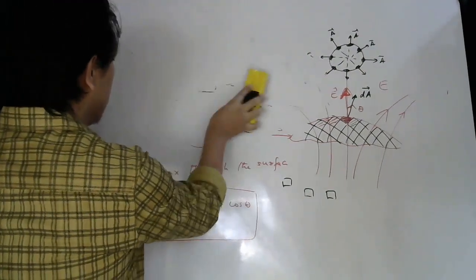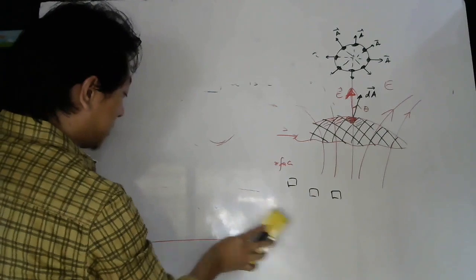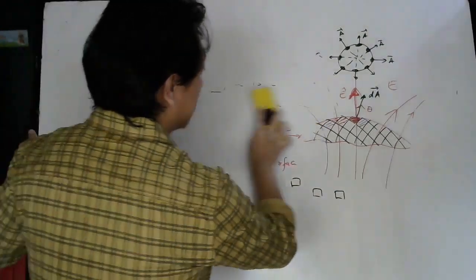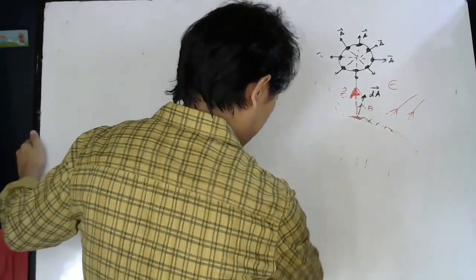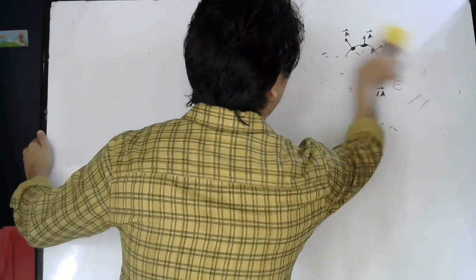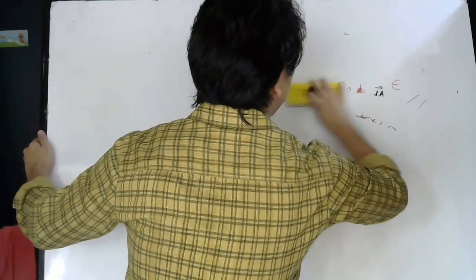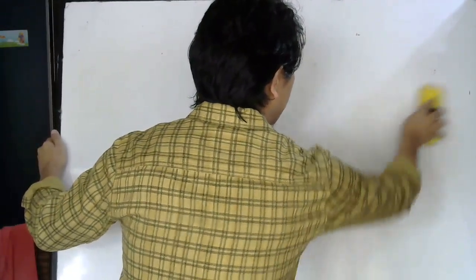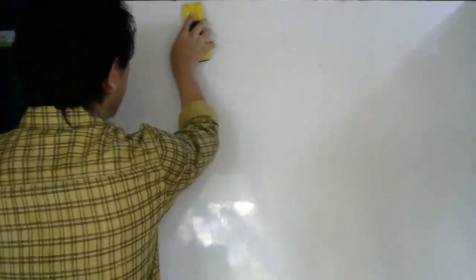Now since we know the formula for flux through a plane surface and through a curved surface, let me explain something about the direction of the area vector. I told you how we find the direction of the area vector, perpendicular to the surface, right?